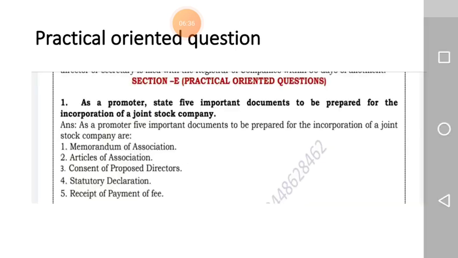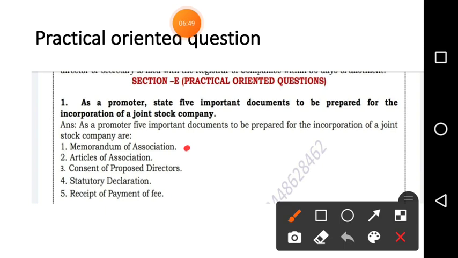Okay, yes. Next, this is the practical oriented question, students. You can just write, as a promoter, state 5 important documents to be prepared. Which are the 5 documents? You just write the headings: memorandum of association, article of association, consent of proposed directors, statutory declaration, receipt of payment.